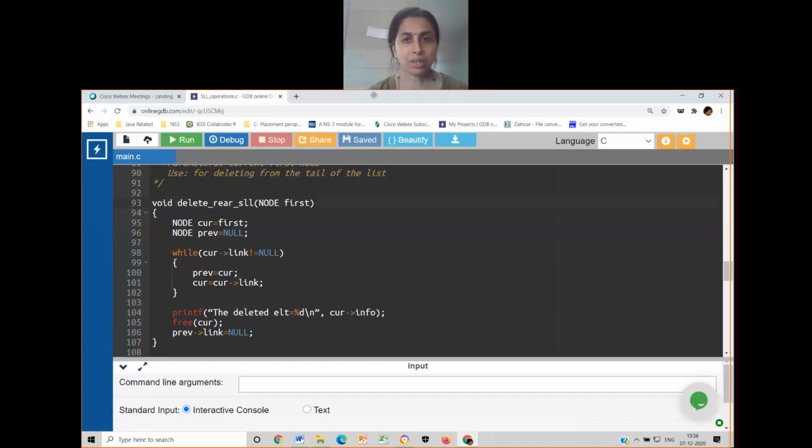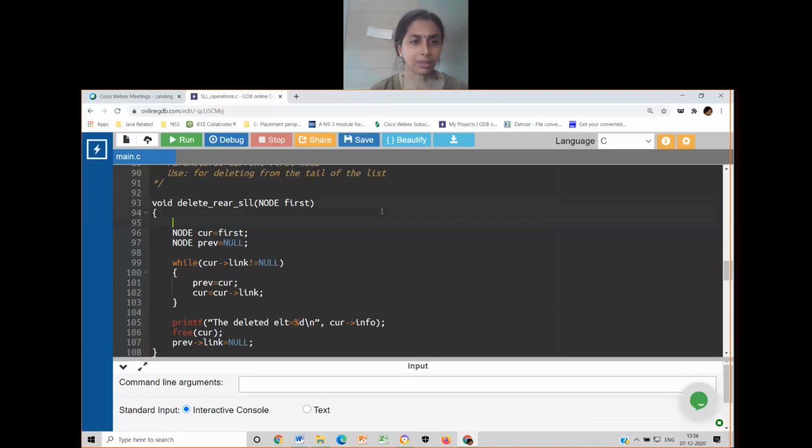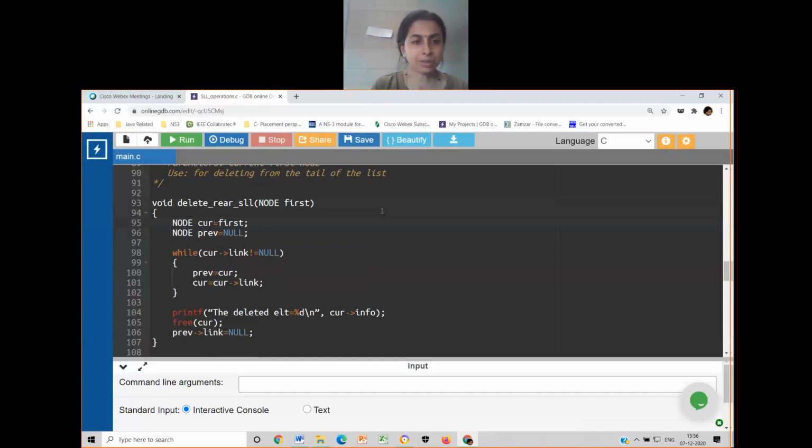I did mention that what if there is exactly one node available? What if the linked list is empty? All those things are not taken care of as part of this function. So that is missing. So let's begin with that.